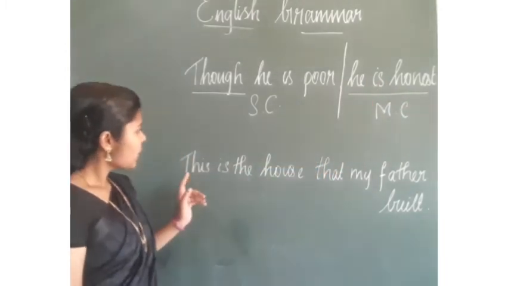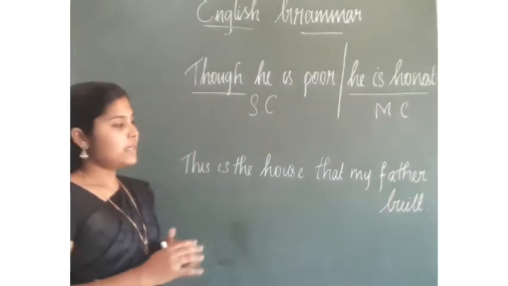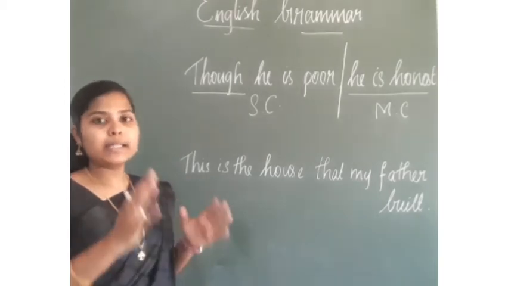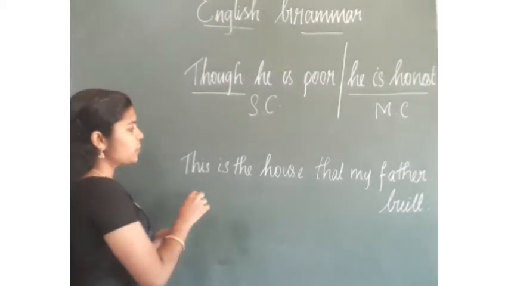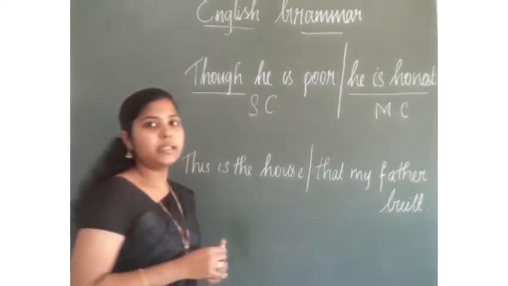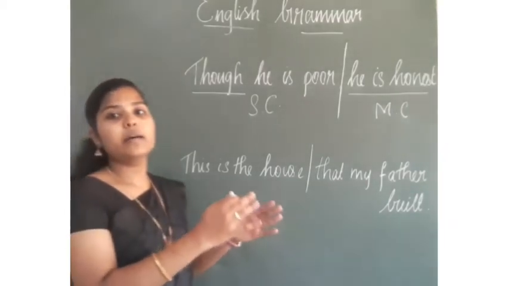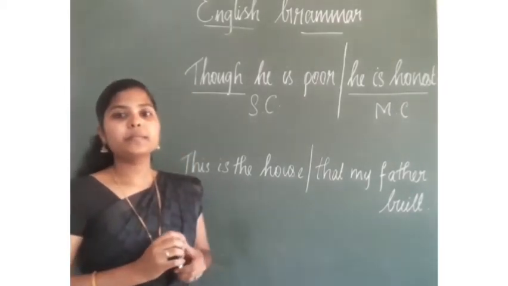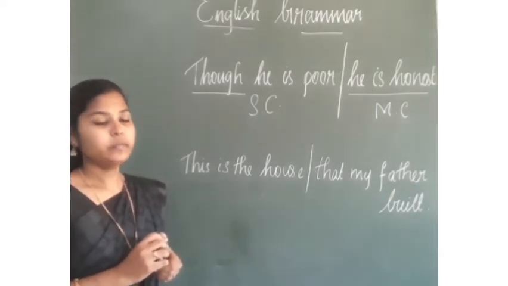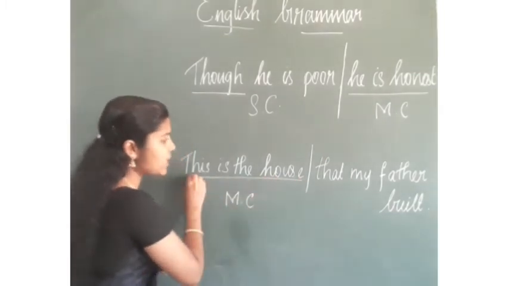Now, this is the house that my father built. Now, let's divide this sentence into two. This is the house that my father built. Here, what is the main clause? Very good. The first one. This is the house, the main clause.